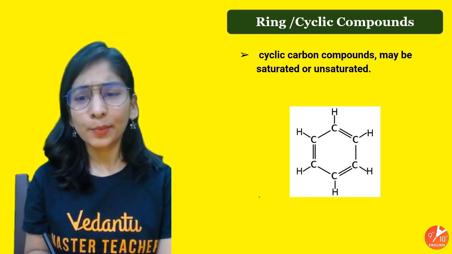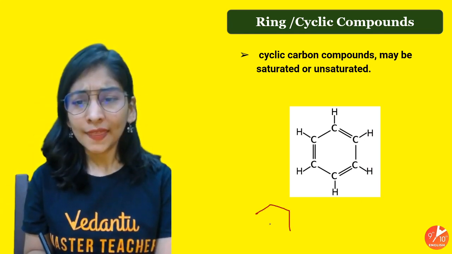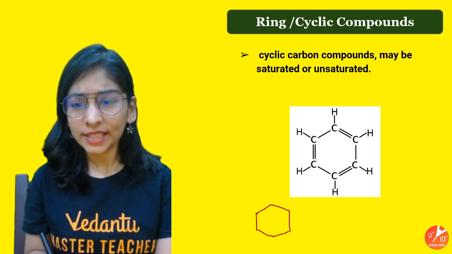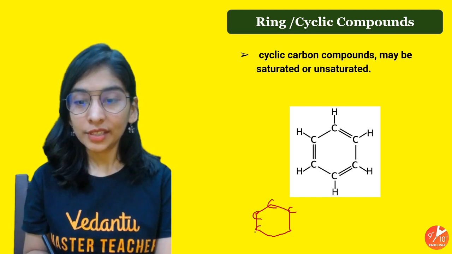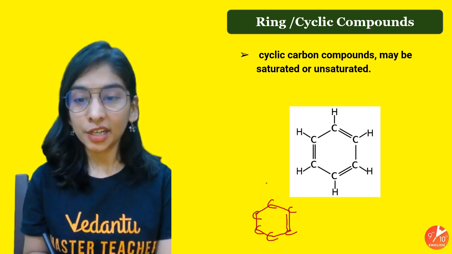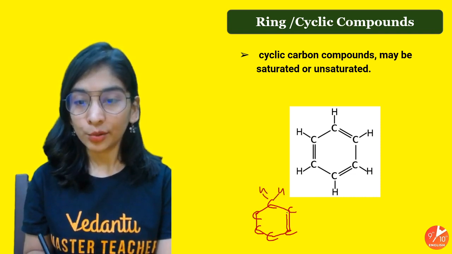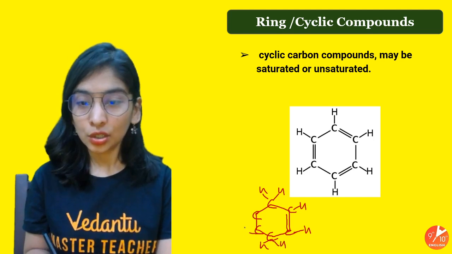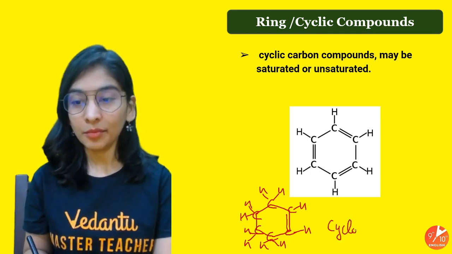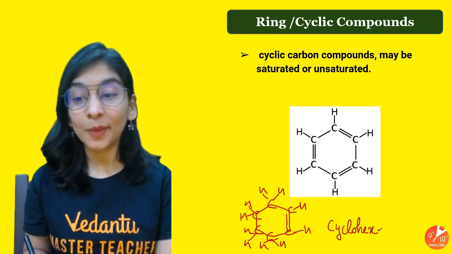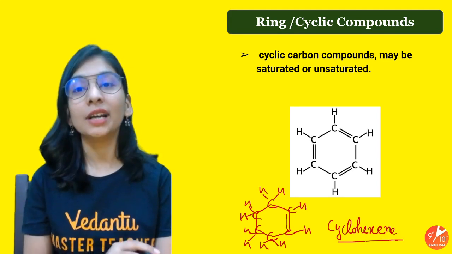And unsaturated: suppose I draw in front of you that hexagon only. This was the hexagon, cyclohexane, right? And what did I do this time? I just put a double bond between 1 carbon pair and put hydrogen accordingly. 2 bonds, 2 hydrogens. Making 3 bonds, 1 hydrogen, and so on. So how will you name it now? Cyclo same. Hex for 6 carbons, but ene this time for having a double bond.